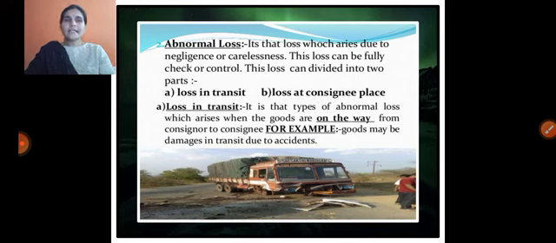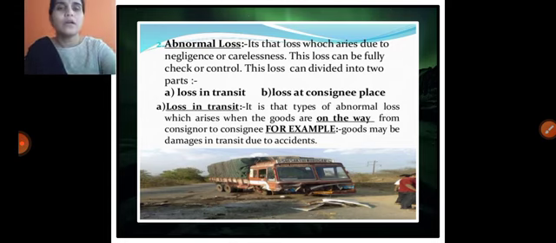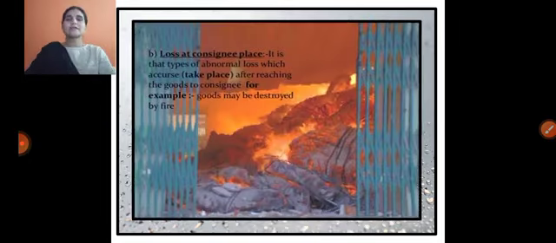Number one, loss in transit. It is the type of loss which takes place on the way. The goods are on the way from the consignor to the consignee, and the loss occurs; that is called loss in transit. Let's say an example: goods may be damaged in transit due to an accident. If any accident occurs at the time of moving the goods from consignor to consignee, a sudden unexpected situation arises and all goods are damaged. That is called loss in transit.